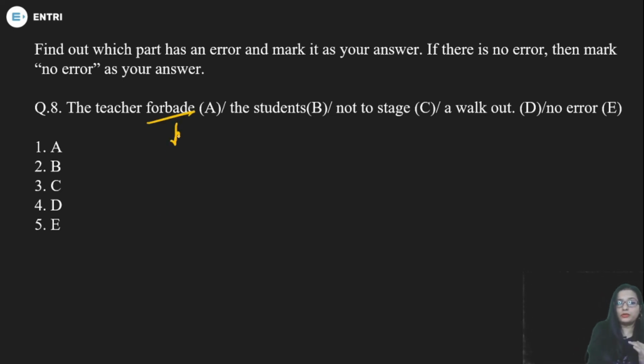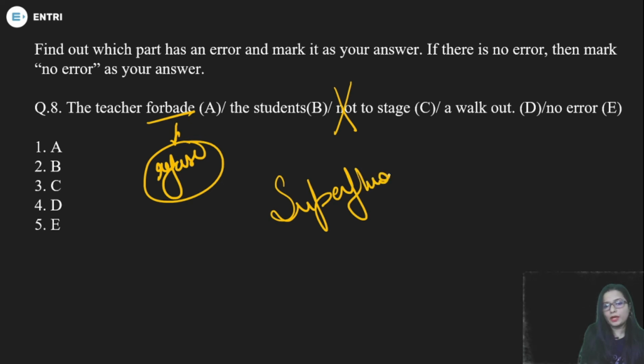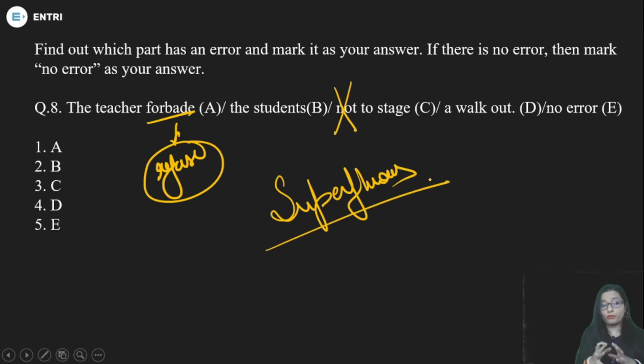So it already has a negative meaning, and in this case we cannot use "not" here. It will make your sentence superfluous. The teacher forbade the students to stage a walkout. So where is the problem? In part C, and mark 3 as your answer.